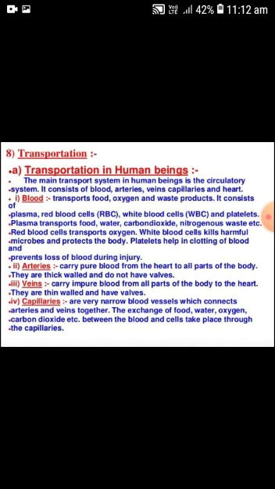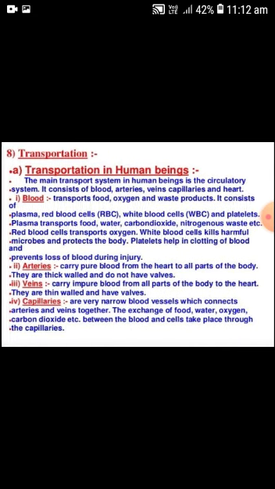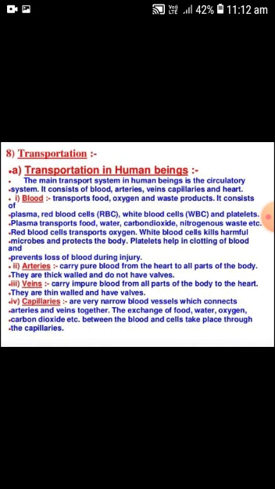Now we see the blood platelets. These are the smallest in size, 2 to 3 micrometer, oval in shape, colorless, non-nucleated cytoplasmic fragments. Each has a mass of basophilic granules at the center, giving the appearance of a nucleus. Blood platelets help in clotting of the blood to prevent loss of blood from our body.